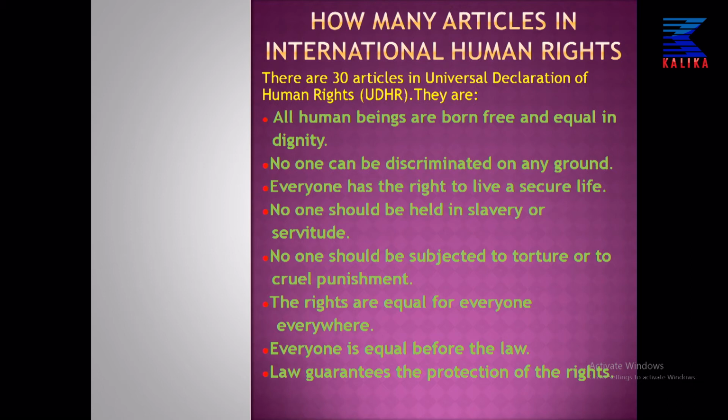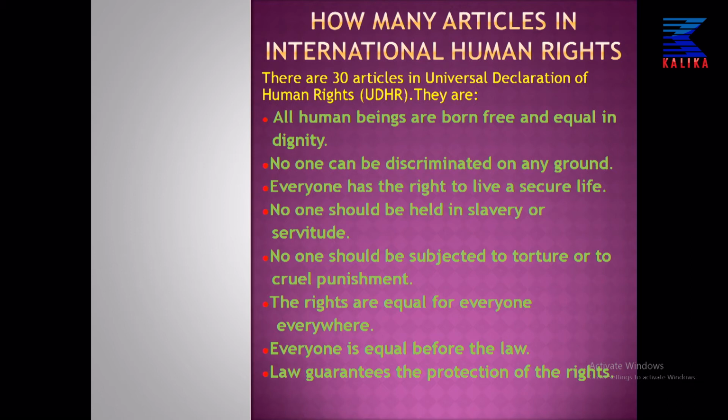And similarly, Article 5 says no one should be subjected to torture or to cruel punishment. Cruel means having very severe punishment, having no heart, no mercy. Such punishment is banned by international human rights. No one should be subjected to torture or to cruel punishment.